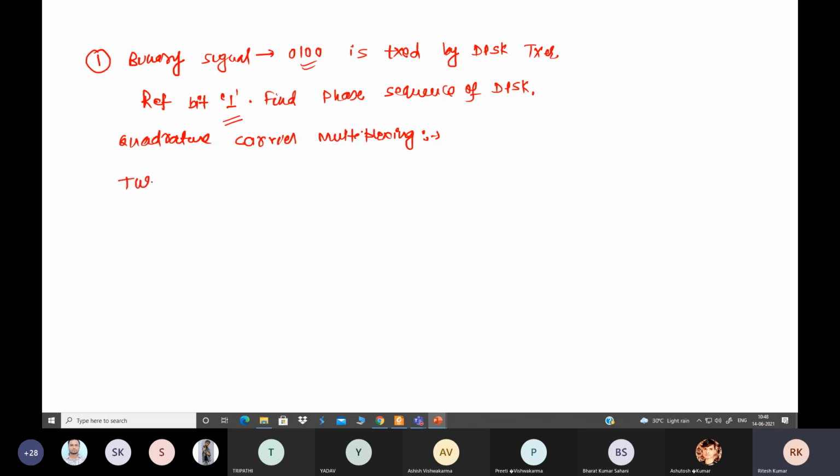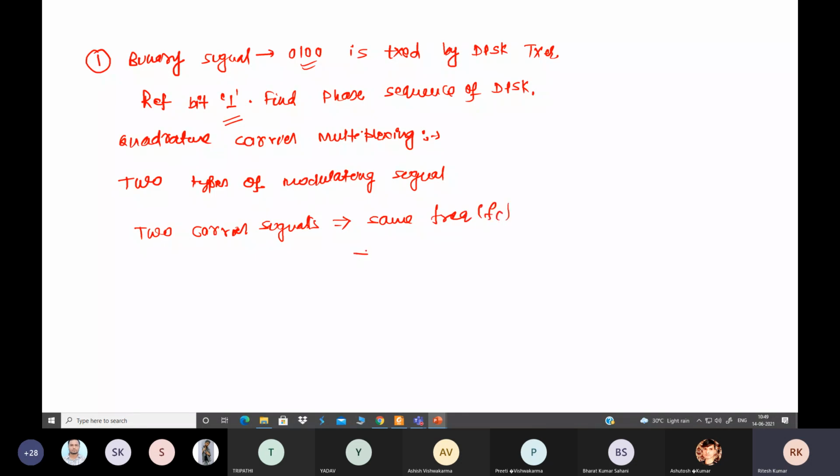So here we have two modulating signals and two carrier signals with the same frequency, say fc, but with a phase difference of 90 degrees, pi by 2.